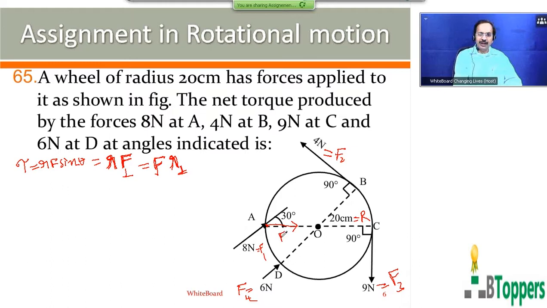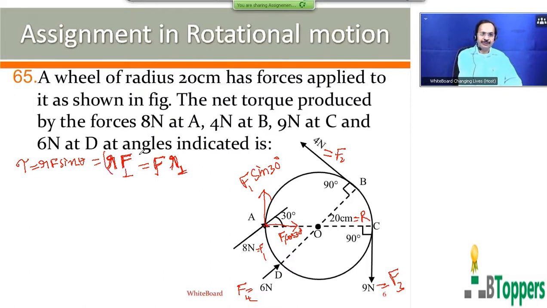The component F1 cos 30 degrees acts along the radius AO. The component F1 sin 30 degrees acts perpendicular to the position vector OA bar of the point A at which the first force is applied.